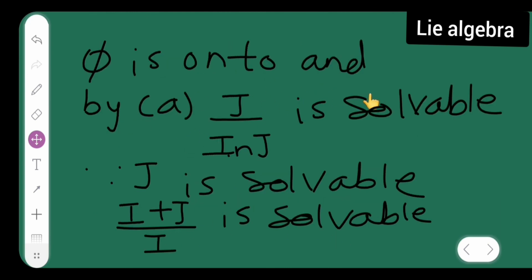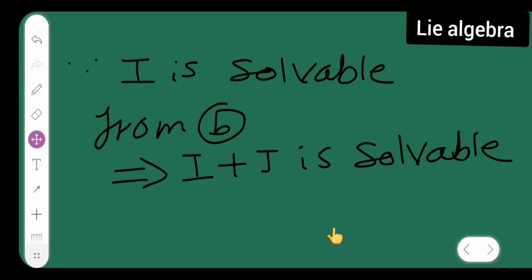So phi is onto, and by a, J/(I ∩ J) is solvable. Since J is solvable, (I + J)/I is solvable. Next, since I is solvable, from b it implies that I + J is solvable. With this I am done with the c part also.